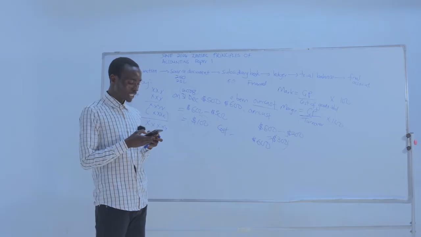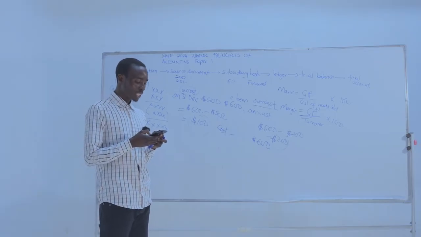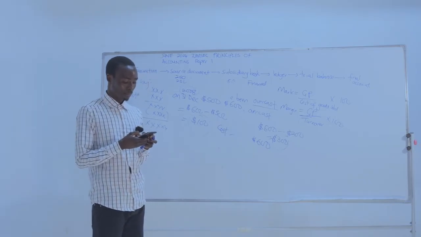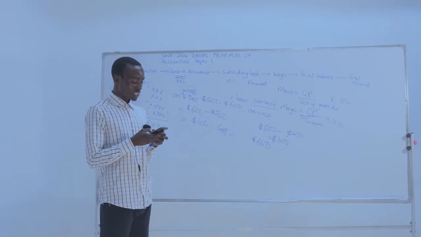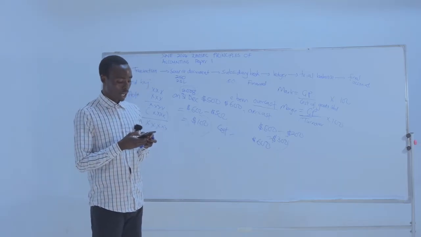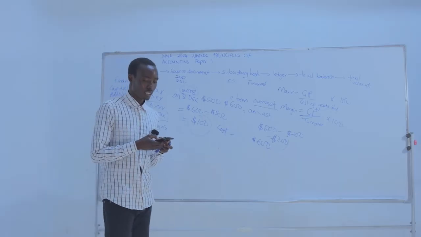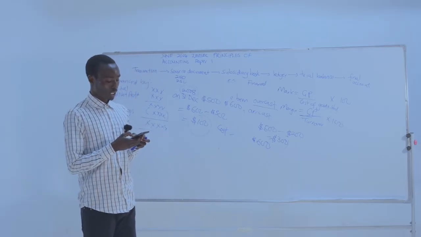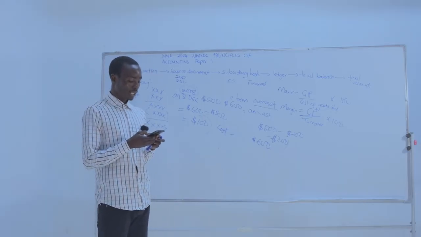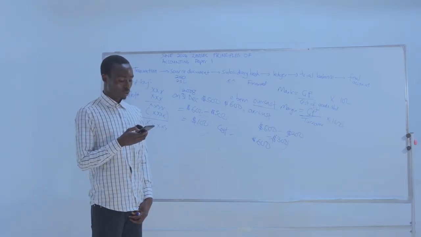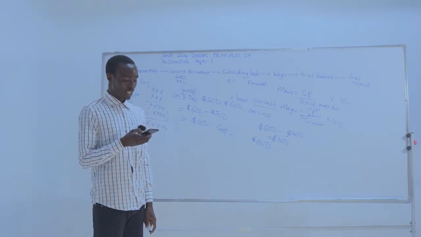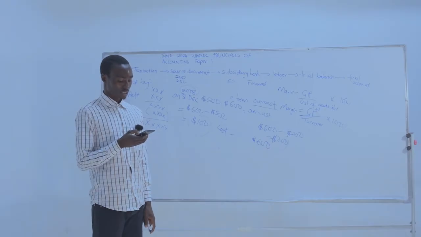C, cost of transporting a non-current asset. Cost of transporting a non-current asset is a capital expenditure. D, legal cost of acquiring a non-current asset is also a capital expenditure. So our answer is B, cost of repairing a non-current asset.